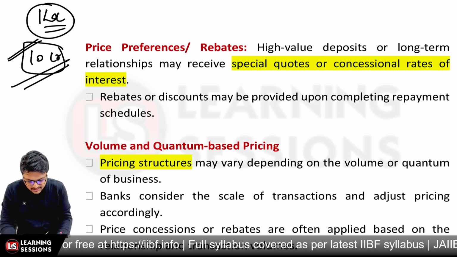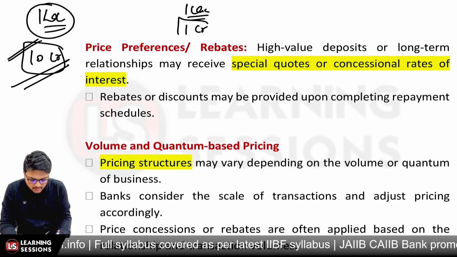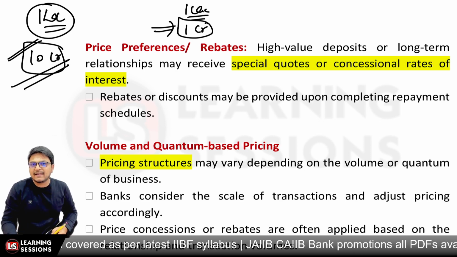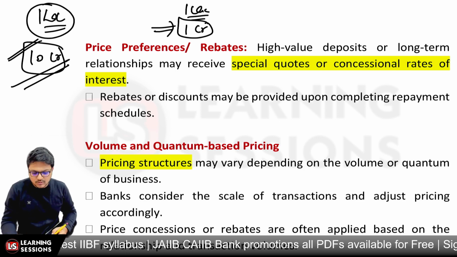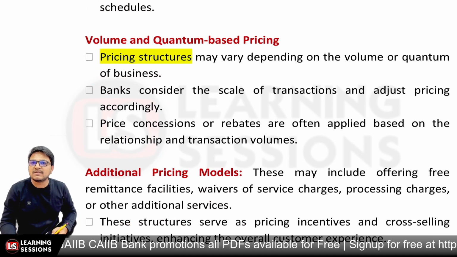And also, let's say there is a loan demand for 1 lakh rupees and a loan demand for 1 crore rupees. Definitely you can give some deviation in this particular loan demand, right? So rebates or discounts may be provided upon completing the repayment schedules. That can also be the case. And further, the pricing can also be based upon volume and quantum.